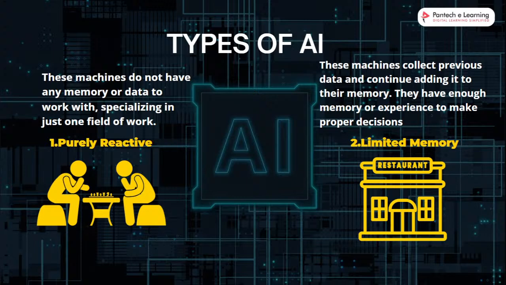So next one is the limited memory. What is limited memory? Limited memory is collecting the previous data in our search options or recommendation options. These are all called limited memory. For example, if I am searching on Google for one kind of thing, for example one kind of restaurant near me, it refers restaurants to me.